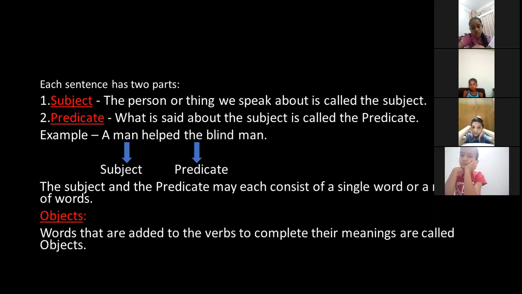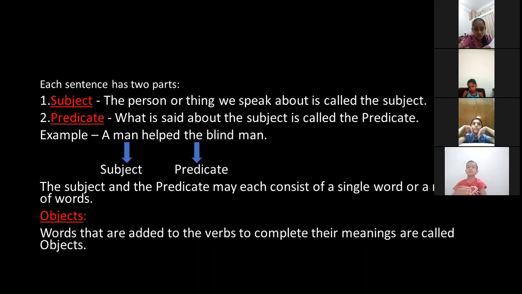Now, when we talk about subject and predicate, it is not compulsory that they should be a single word. The subject and the predicate may each consist of a single word or a number of words. It can be a single word and it can be a number of words also. Now comes a new thing for you, that is objects. What are objects? Words that are added to the verb to complete its meaning are called objects.